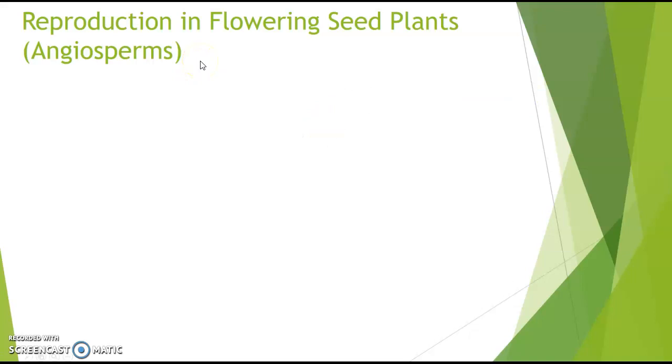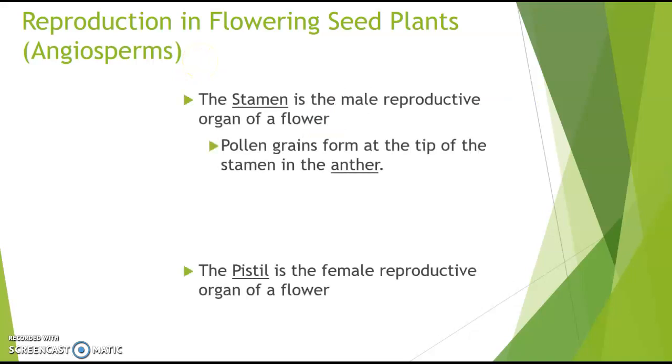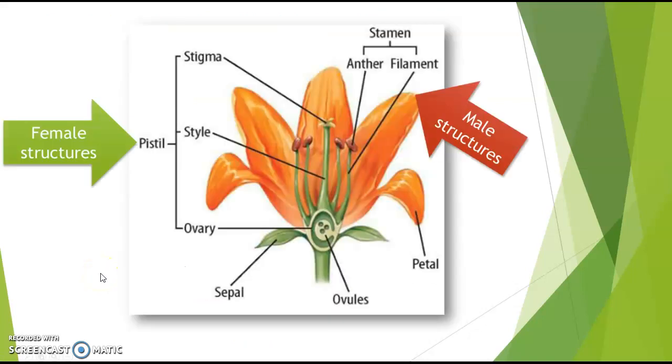Flowering seed plants, those are the angiosperms. So these have flowers, and inside the flower, you're going to see a stamen, which is a male reproductive organ, and it's going to have pollen grains at the tip of the stamen, and those are called anthers. The pistil is the female reproductive part of a flower. So here's a picture that shows you the male and female parts of a flower.